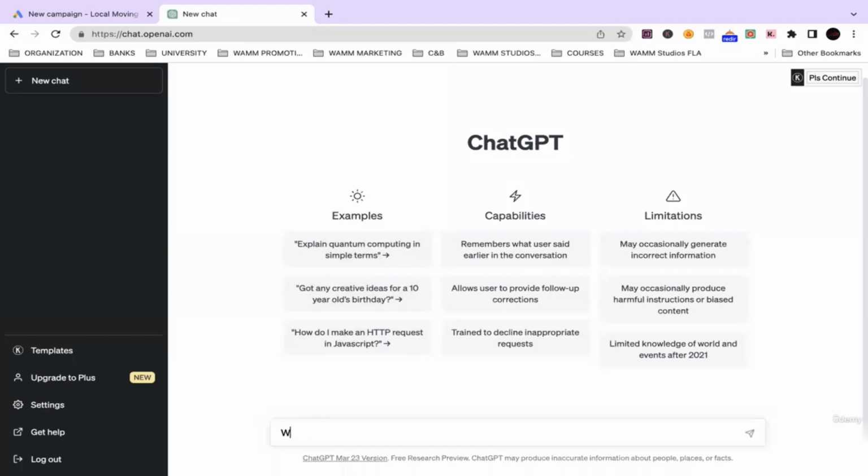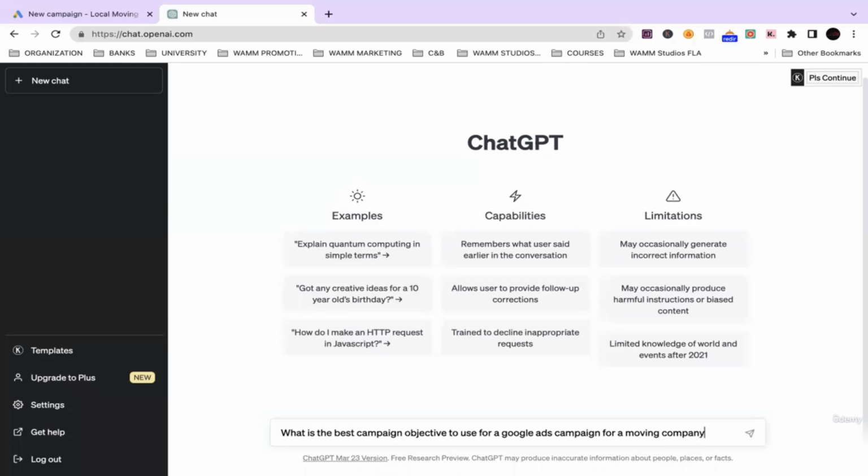So what is the best campaign objective to use for a Google Ads campaign for a moving company?